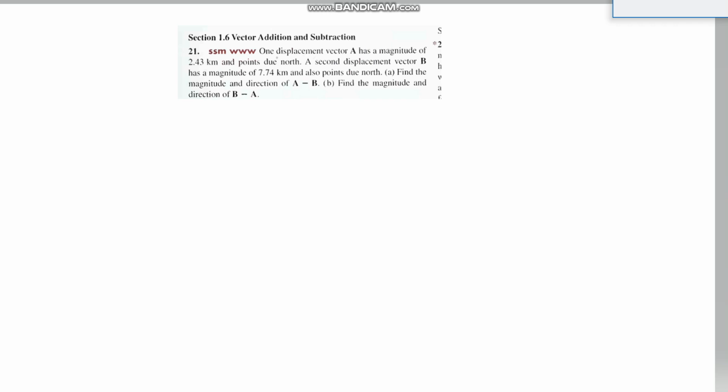So one displacement vector A has, we first have to map out everything. A has a magnitude of 2.43. That's the distance. Magnitude is distance, and it points due north.